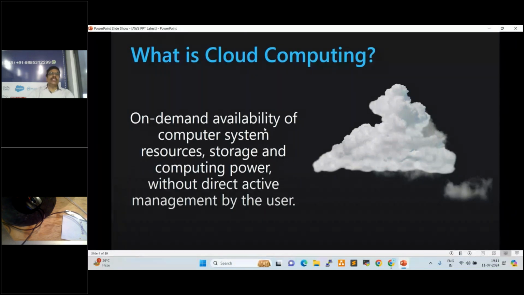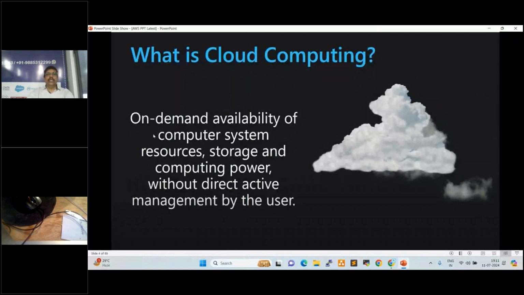So it is the on-demand availability of computer system resources, storage, and computing power without direct active management by the user. What is on-demand? Instantly, immediately. Whenever we need any servers or resources, we can create them within a minute, which is on demand.